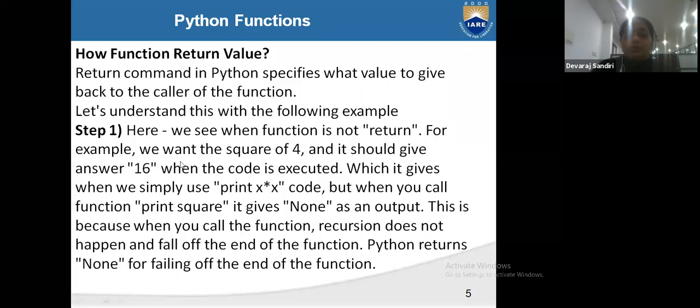For example, we want the square of 4. It should give 16 when the code executes and gives simply x into x. But when you call the function with print square, it gives None. Why does it give None? Because when we call the function, there is no return, and falling off the end of the function returns None.